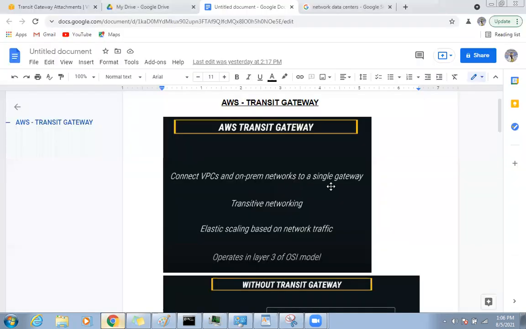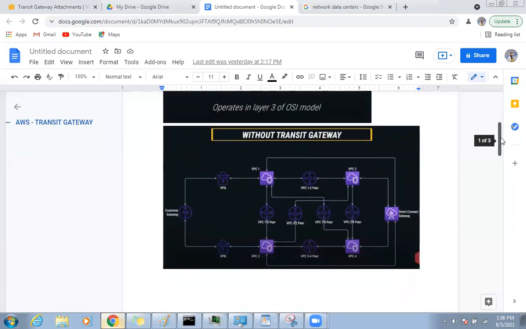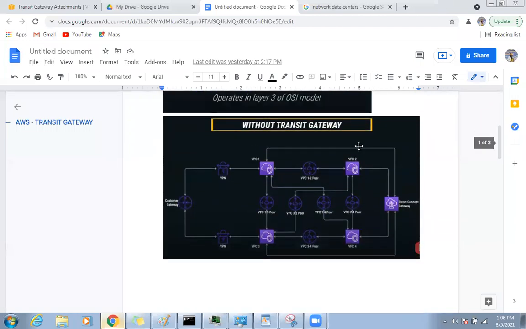If I go back here, see how it was happening without Transit Gateway. If you have VPC 1, 2, 3, 4, Direct Connect, customer gateway, you need to have VPC peering between all of these.